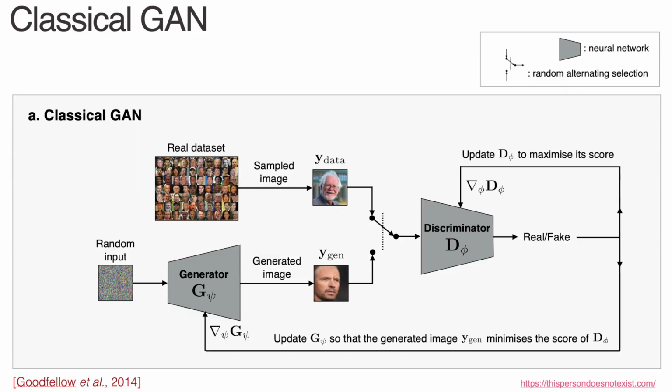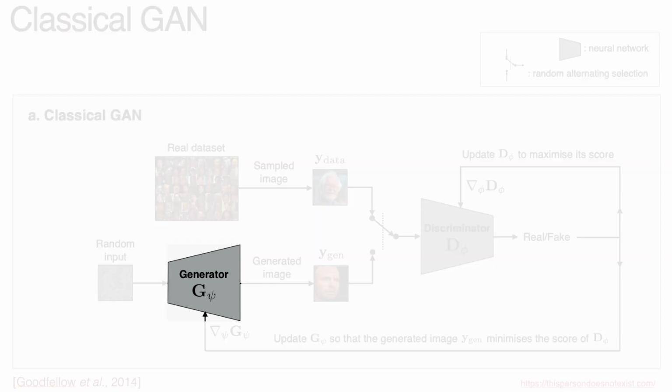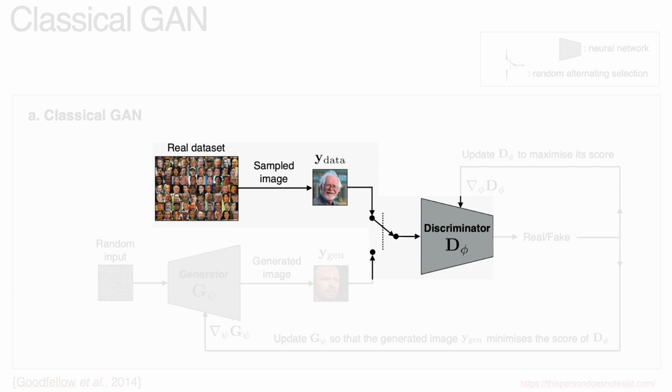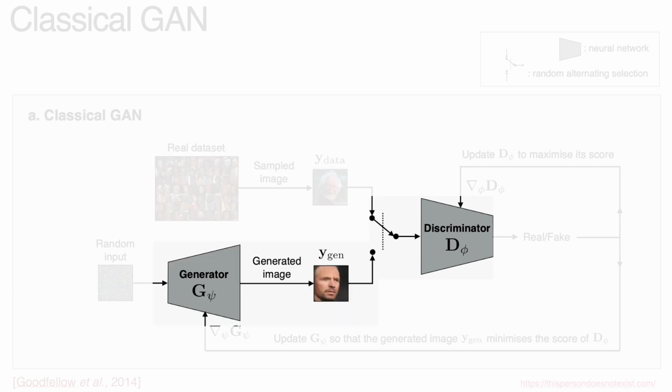As you might have guessed, the two neural networks are called the generator and the adversary. Let's first talk about the adversary, which is more commonly known as the discriminator. The first neural network you're going to have is a discriminator, and that's a neural network that has a very simple task. It gets images as input, either one that comes from the real data set, so a real human face, or an image that has been synthetically generated by the other network, and we'll come to that.